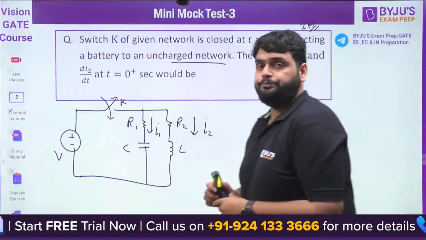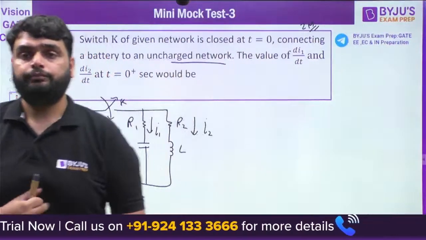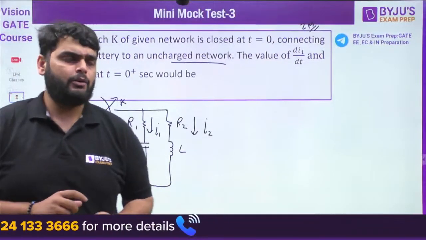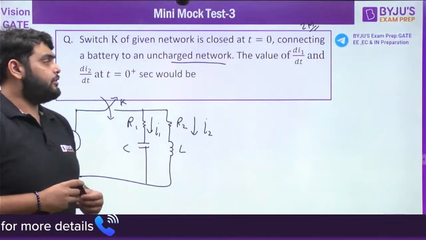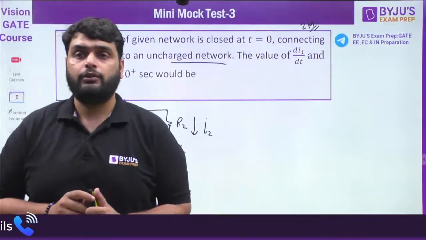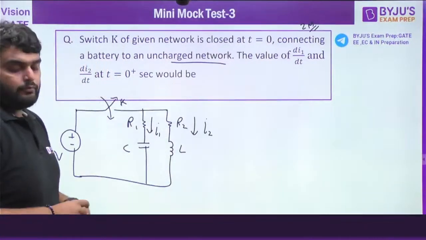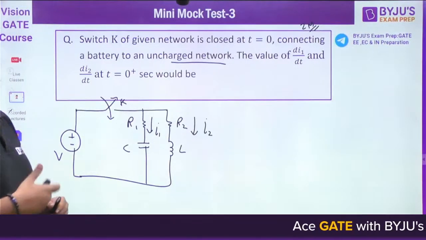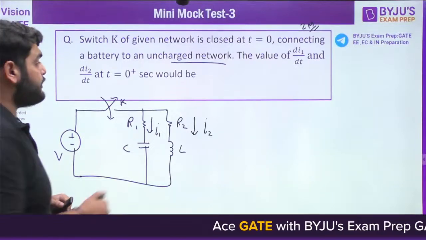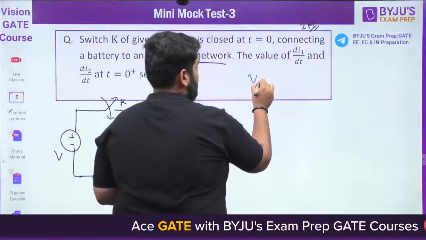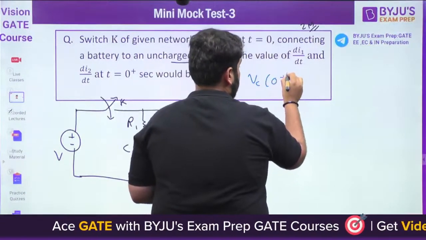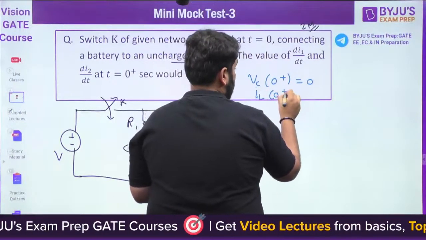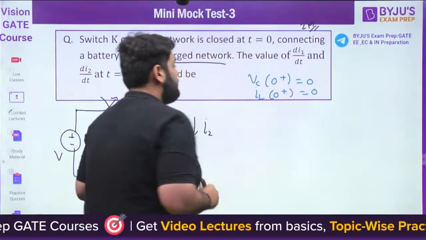Try once. Everybody should try it. Simple question, just a concept based question. Now they have said that the network is uncharged initially. It means capacitor voltage at 0 plus is 0. Inductor current at 0 plus is 0. This is the meaning of this line.